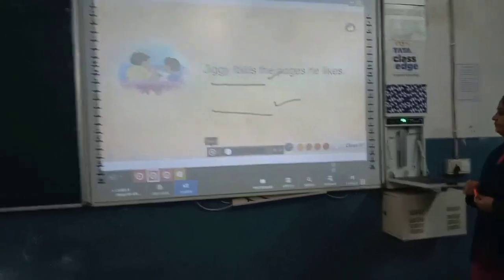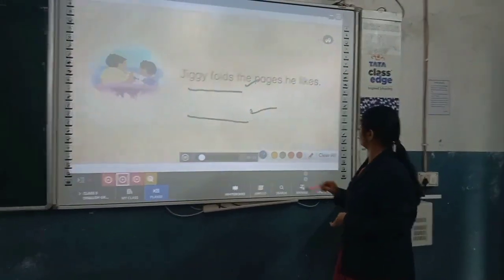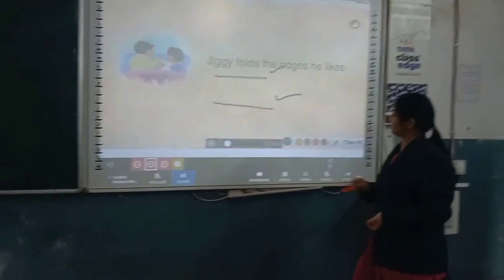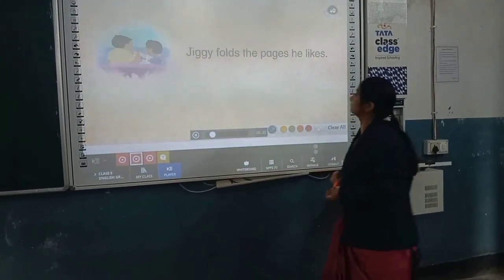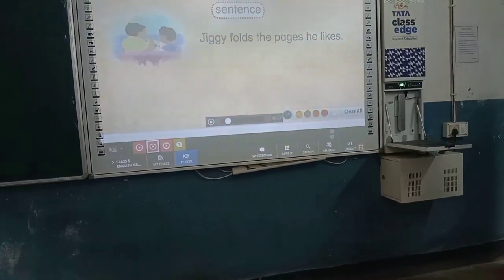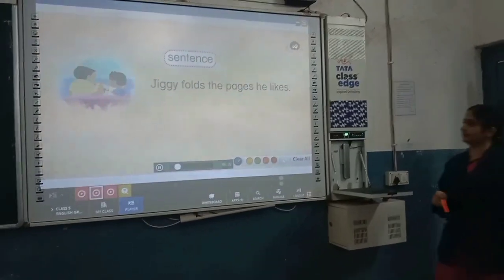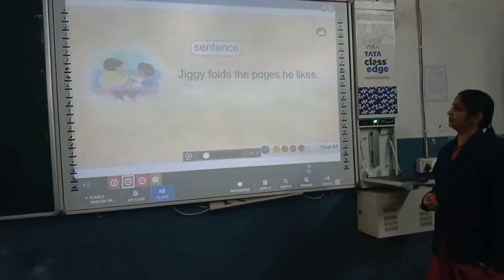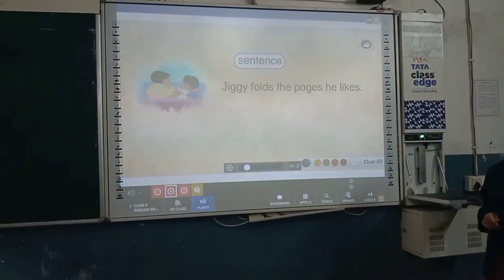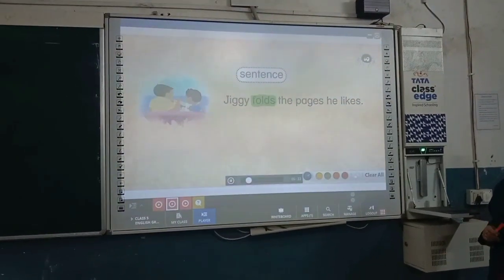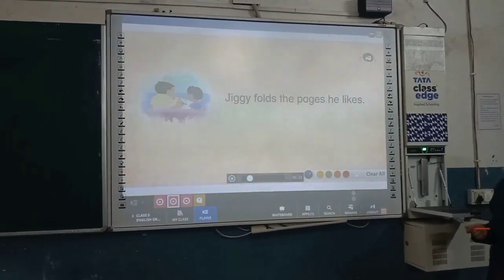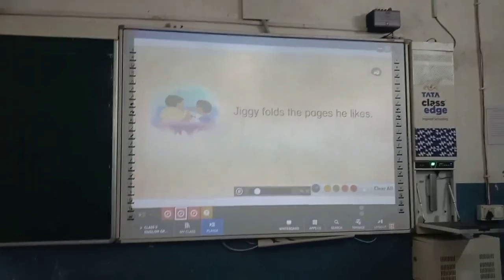Now, let's take a look at another set of words. Jiggy folds the pages he likes. This is a sentence. A sentence is a set of words that is complete in itself. It has a verb. Who is this sentence about? Jiggy.